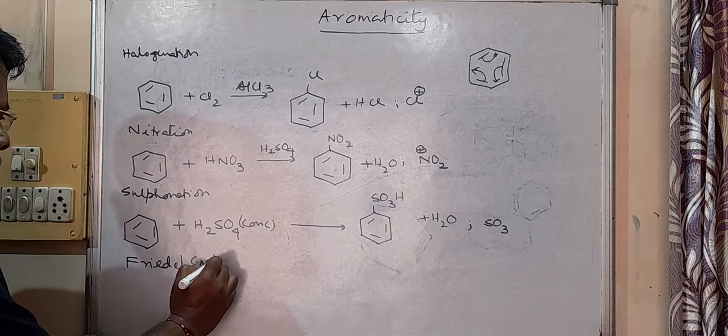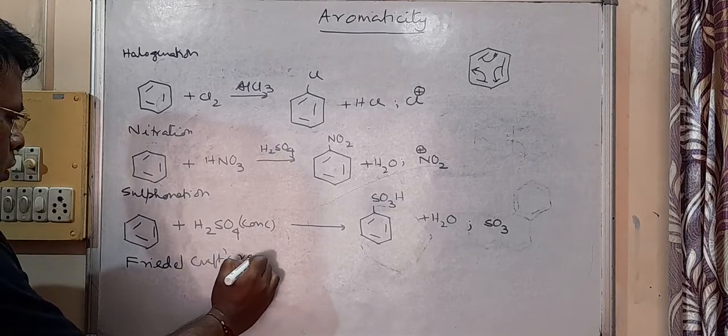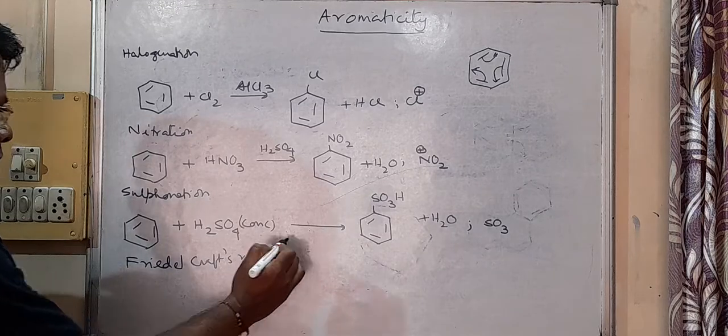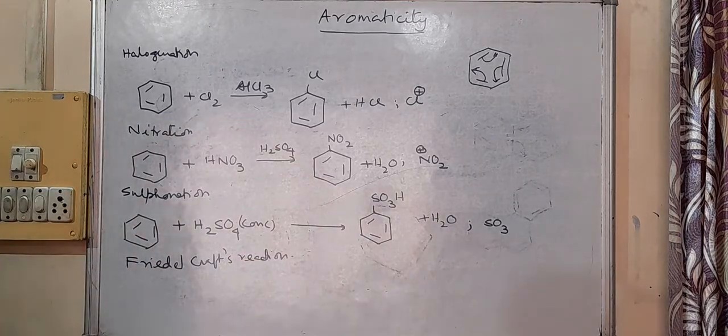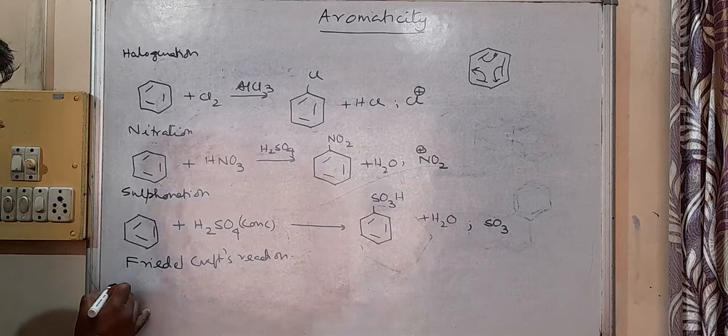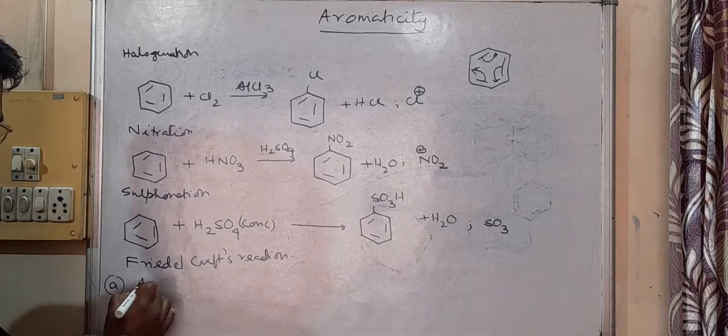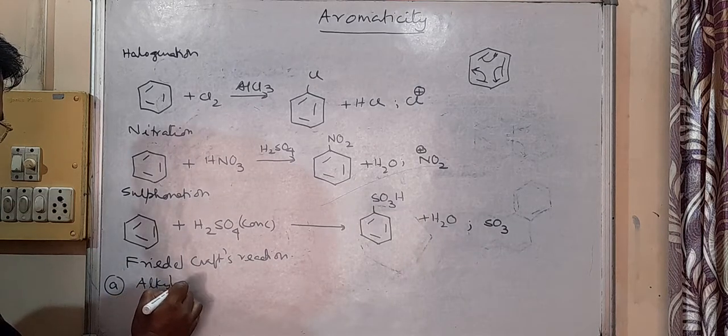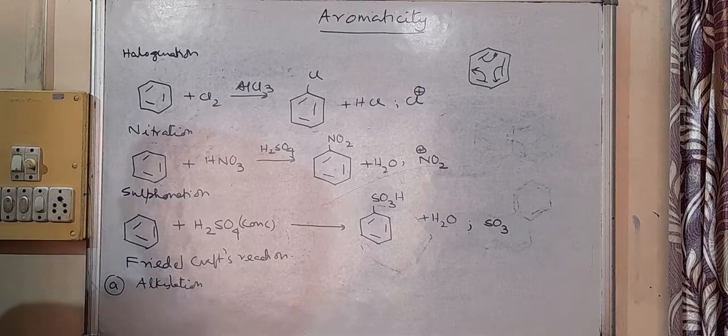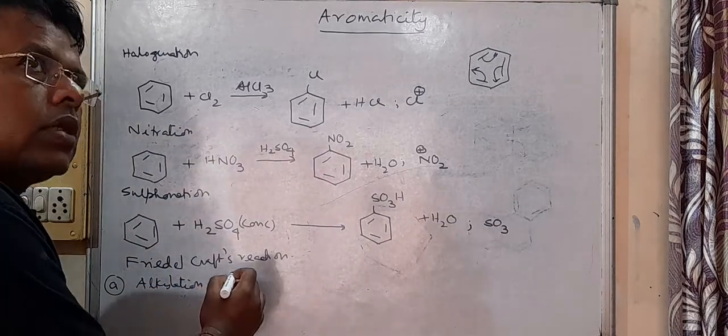Then Friedel-Crafts reaction. Friedel-Crafts reactions are of two types. One is alkylation. Alkylation is like this.